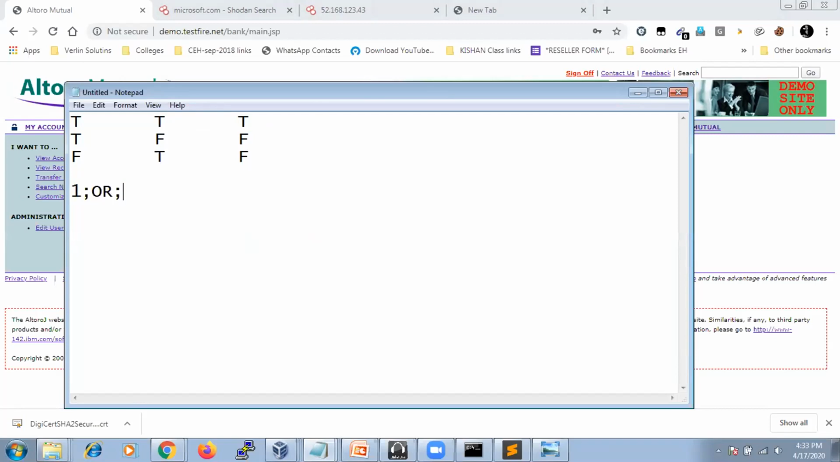See, 1 or 1 is equal to 1 only, right? The result is 1 only. That means the database accepts the username as true, and the same thing in the password. So the password is also true. Both conditions are true, then it allows you into the inbox directly. So this is the logic behind the database.